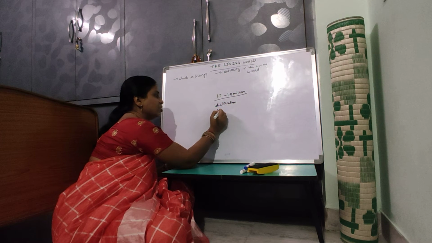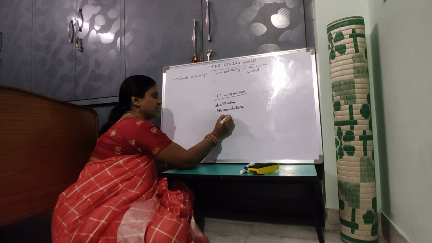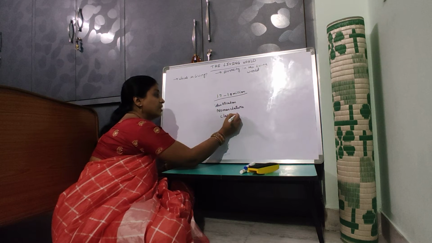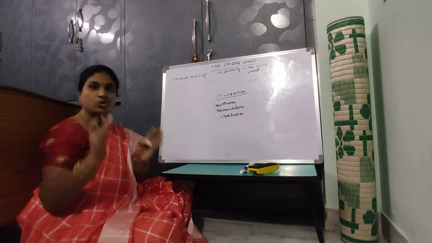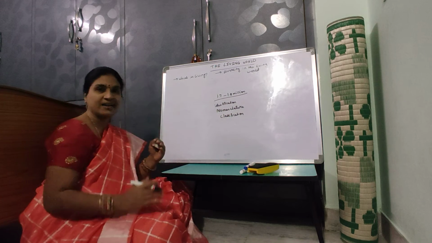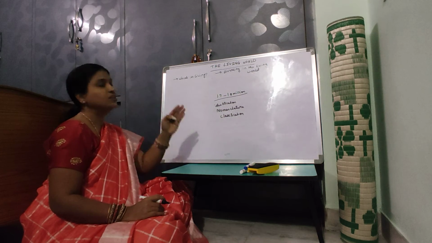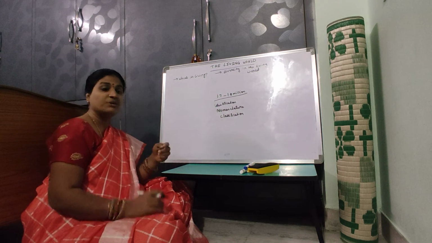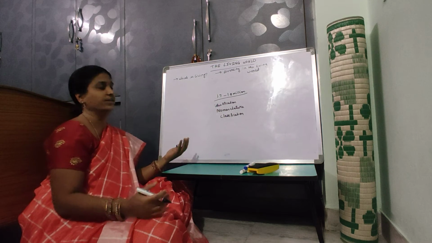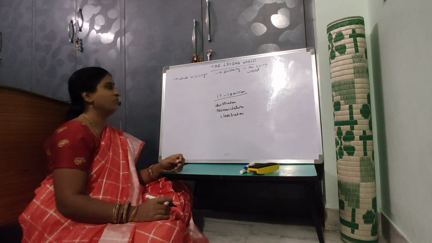Then naming of an organism, that is nomenclature, and classification. Classification means learning about them deeply, classifying them into groups having similar characteristics. All these play an important role to learn about a particular living organism in this diverse world. So identification, nomenclature, and classification play a very, very important role.